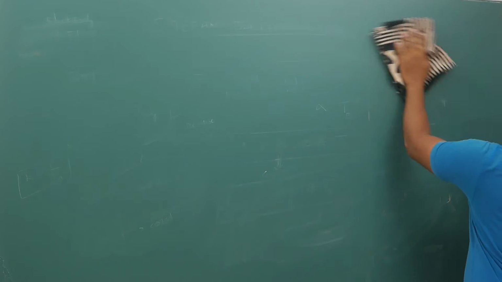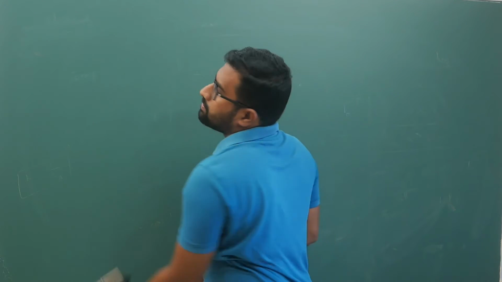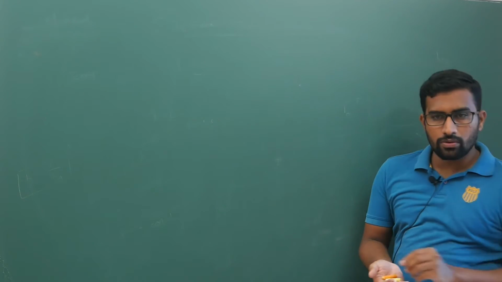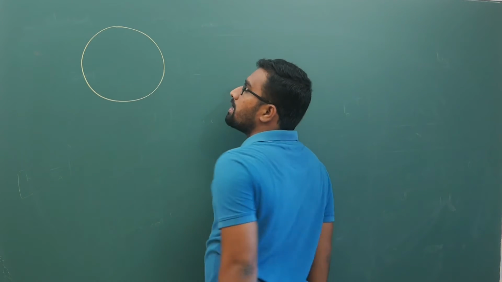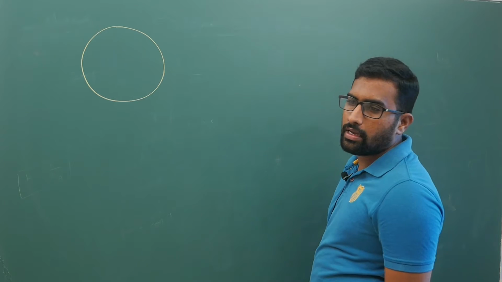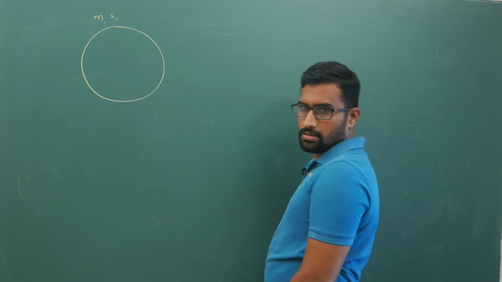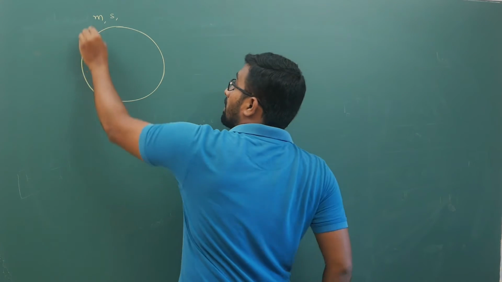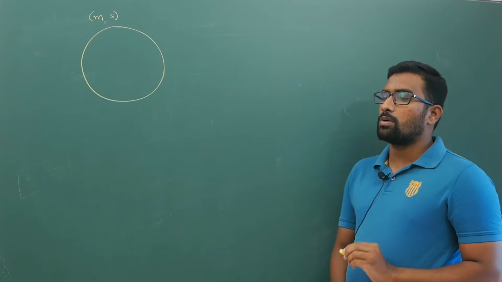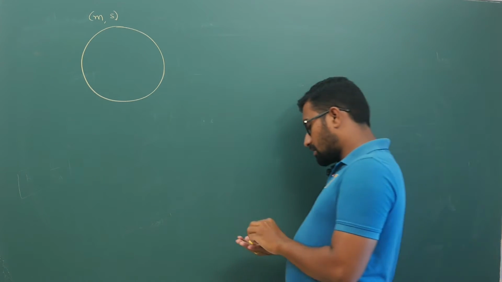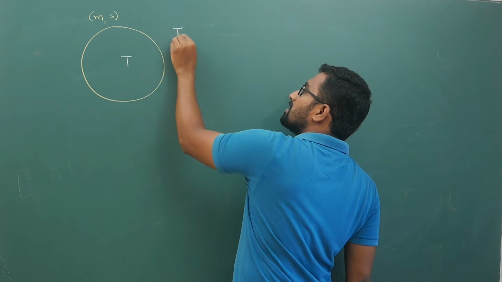I have explained how much energy is radiated and how much energy is absorbed. Now let us say you have a body of mass m and specific heat S. Its temperature is T, and your surrounding temperature is T naught.